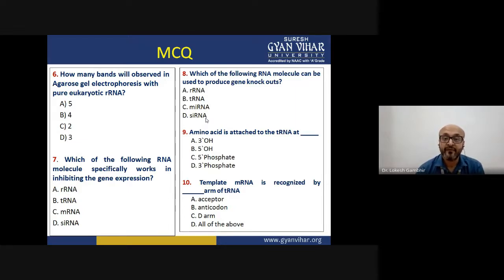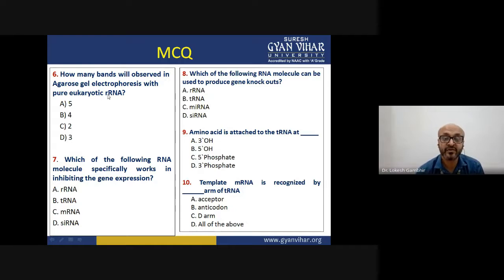Then the amino acid, when it is attaching to tRNA at the acceptor arm with the adenine residue, what is the 3' end that is there? Is it a 3' phosphate, or is it a 5' phosphate? Is it 3' OH or 5' OH? And the template mRNA, which is read by the adapter molecule, is it read by the T arm, D arm, acceptor arm or anticodon arm? That you have to tell.